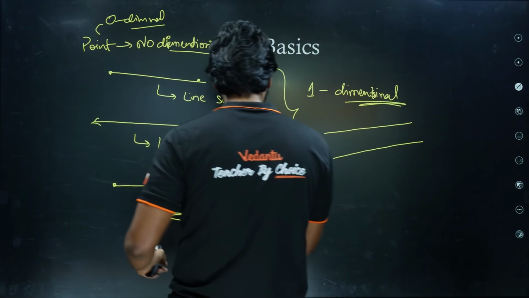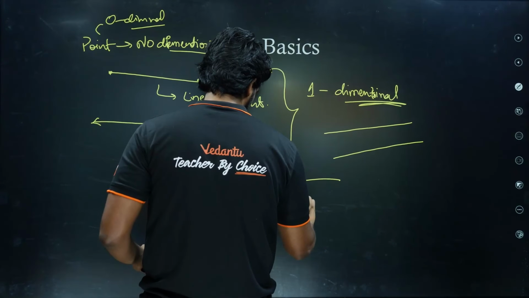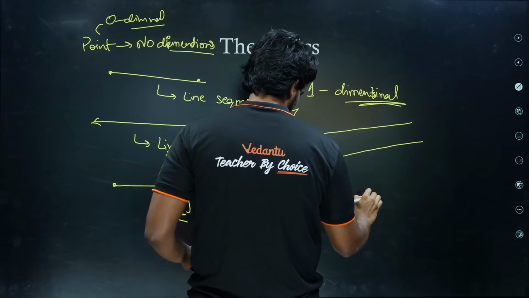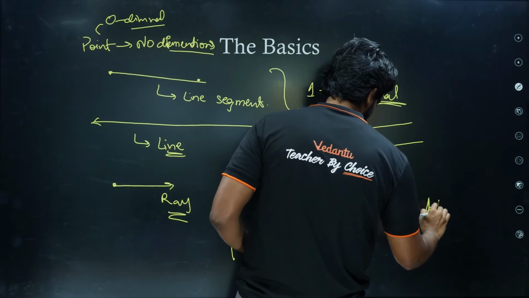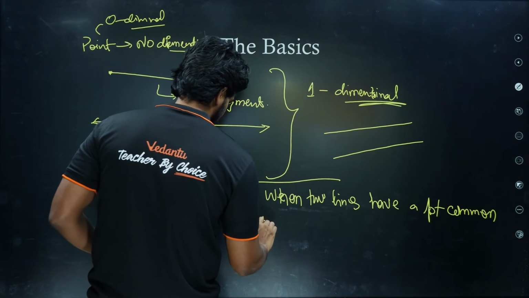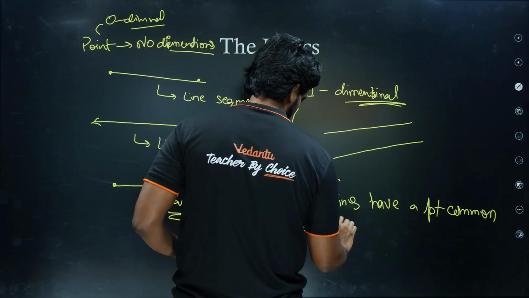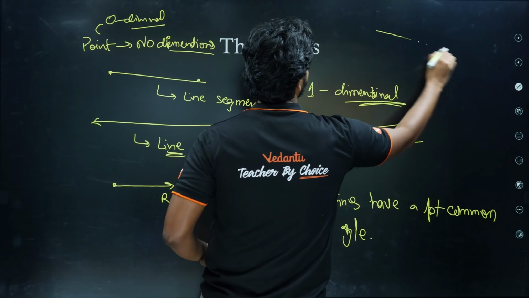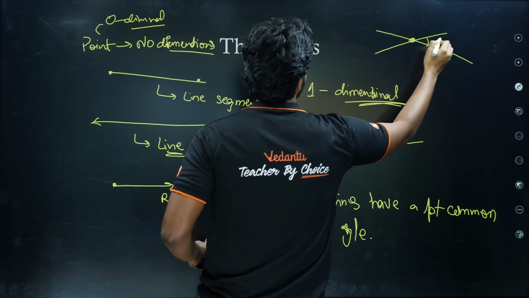So the concept of an angle: when 2 lines have a point in common, we have an angle.